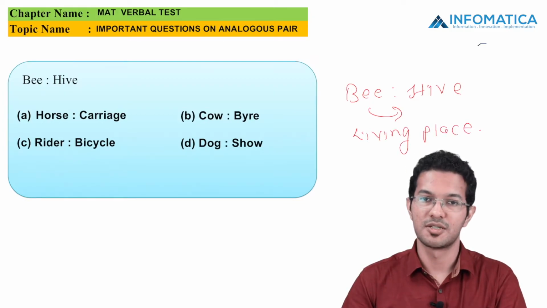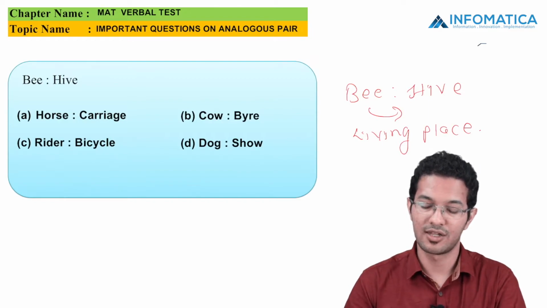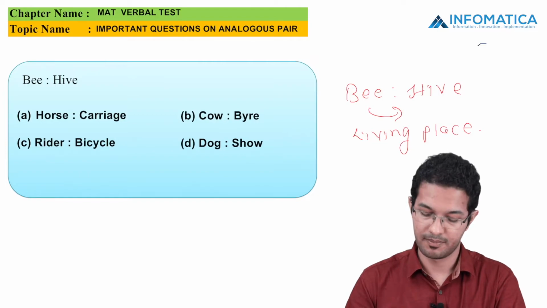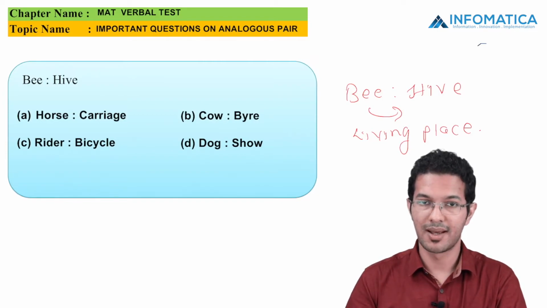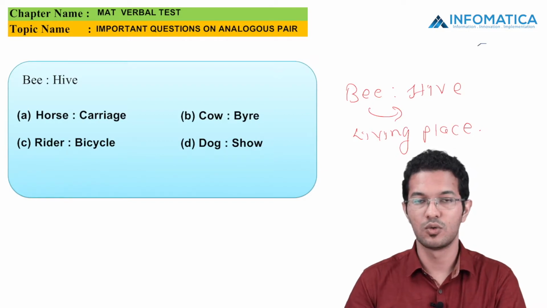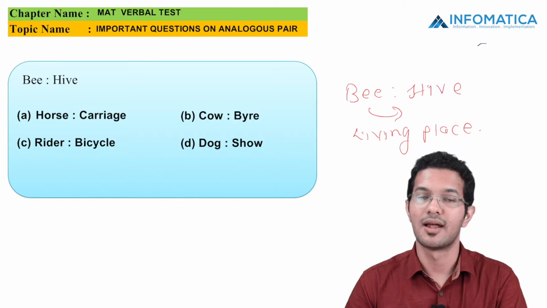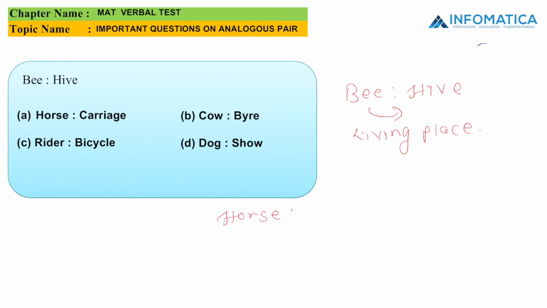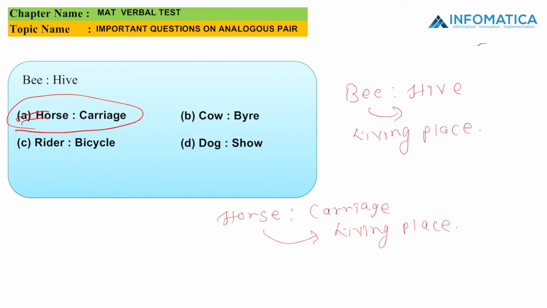Now let us see the options. It says that horse is related to carriage, cow is related to buyer, rider is related to bicycle, and dogs is related to show. Out of the four options, option A, which is horse is related to carriage, is the most appropriate answer. That is because horses are kept in a carriage, or horses stay in a carriage. So the answer to this question is horse is related to carriage.